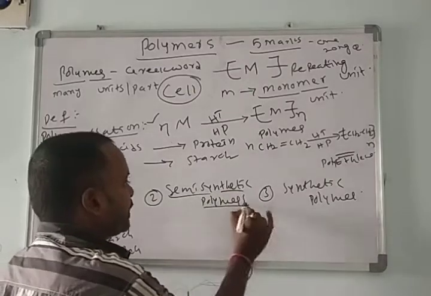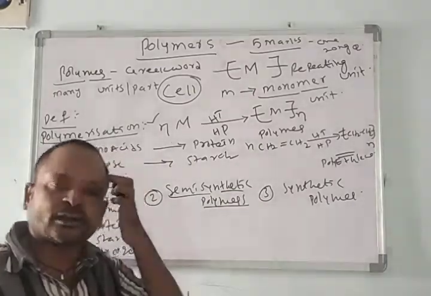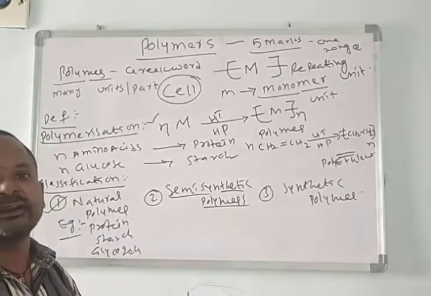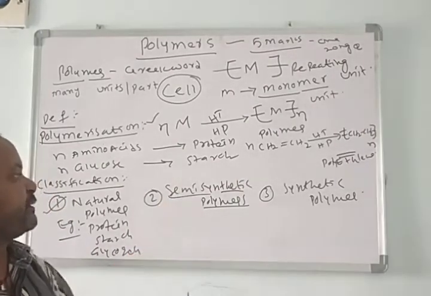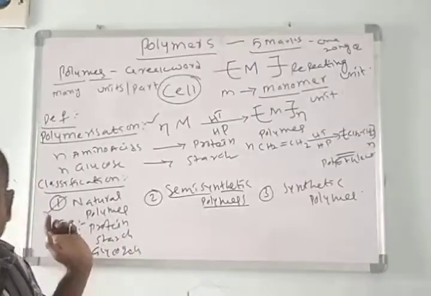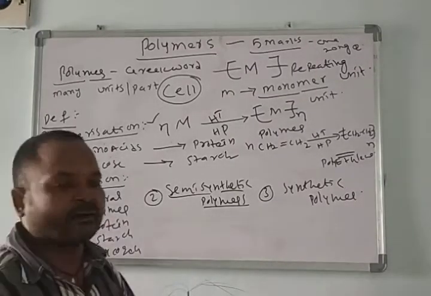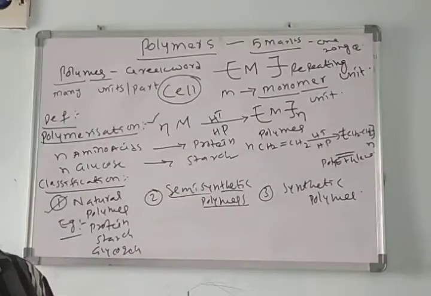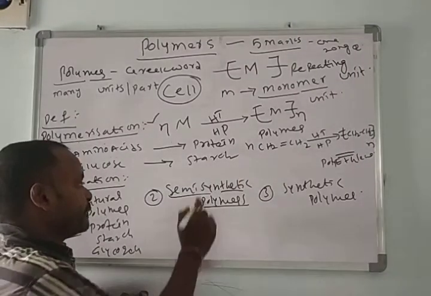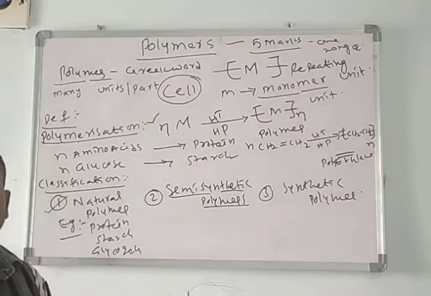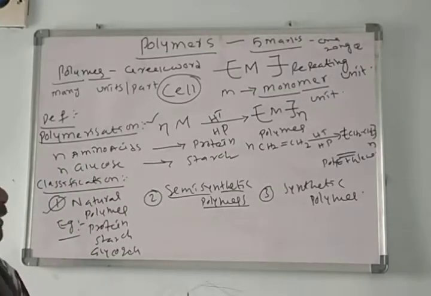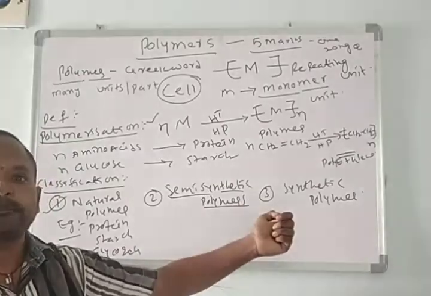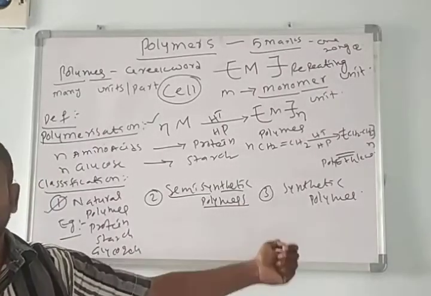Semi-synthetic polymers: these are not natural polymers, and these are not synthetic polymers. One part of the polymer is taken from nature, and the other part is taken from synthesis, artificial or in a laboratory. Such polymers we call semi-synthetic polymers. That means one part is taken from nature, the other is prepared in the laboratory.